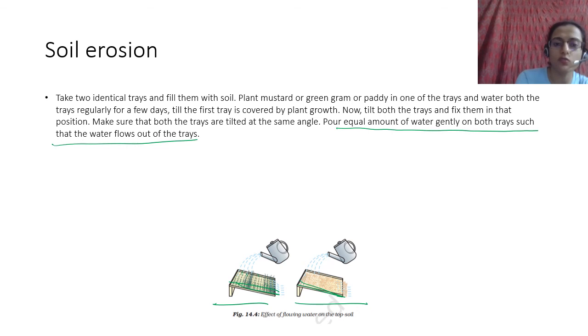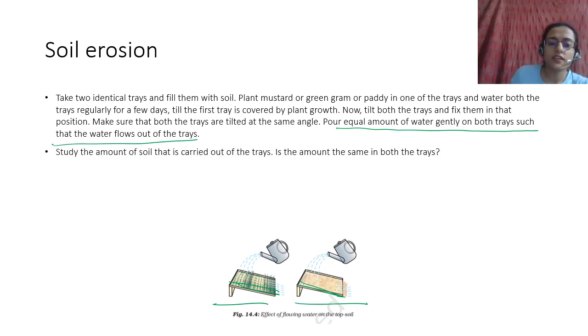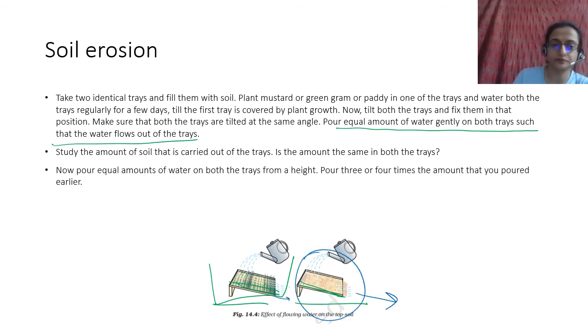such that the water flows out of the trays. Study the amount of soil that is carried out of the trays. Is the amount the same in both trays? What will you find? No. Where plants are growing, less water flows because the plant is holding that water. From this tray the water will just run off like that, and from the other less water will come out.